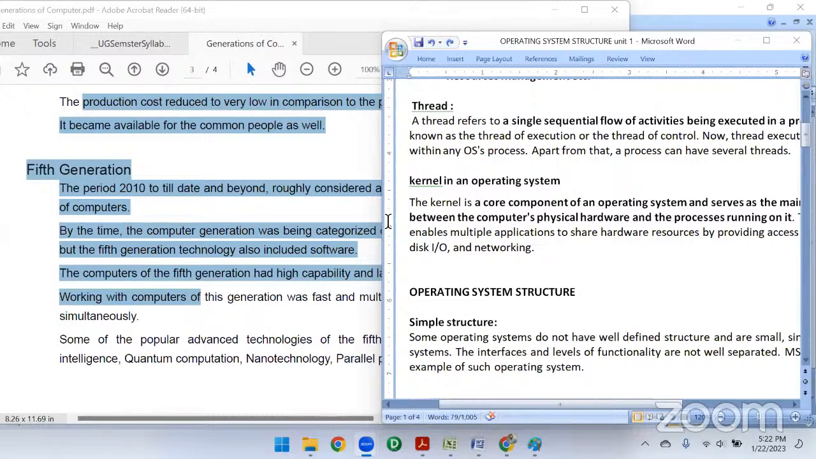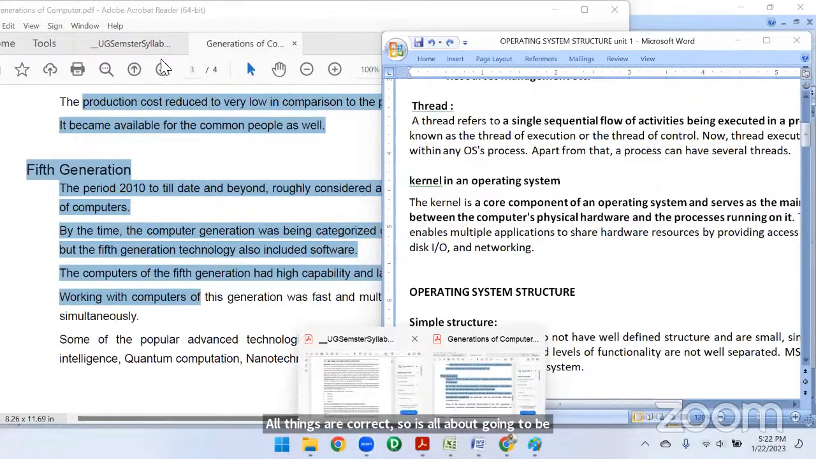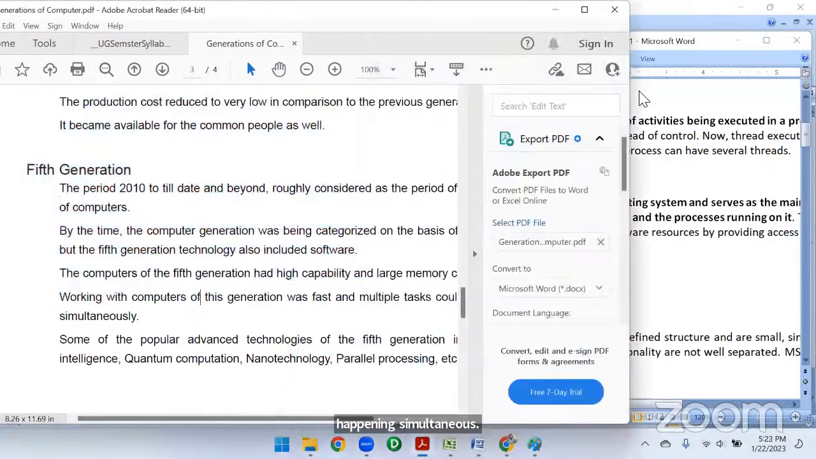Yeah, hello. So simultaneously the things, see, suppose in the background we are running the Zoom application, and in the background we have all these things, okay, right? So all of these are going to happen simultaneously. That is multitasking, right? So this is about the generation of computers. Okay. Do you have any doubts on generation of computers?